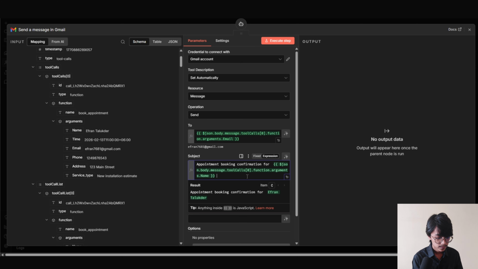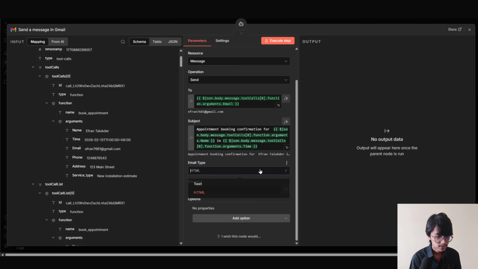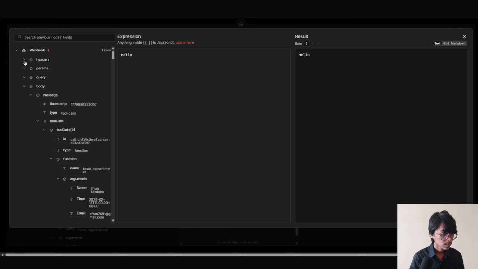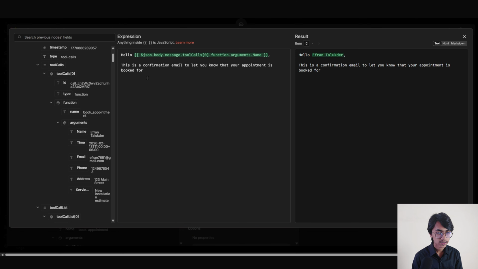Then we are going to add the time. Our email type is text. Now we have to write the email body. This is a confirmation email to let you know that your appointment is booked for the service type variable. Now drag the service type from here and put it right into here.